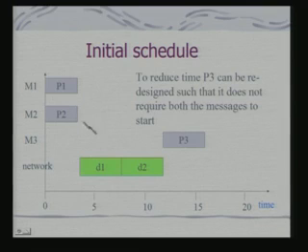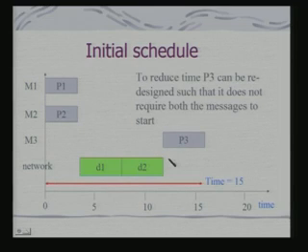Now, if this is a setup, then what will be the total time required for completion of this task? So, I can draw this. So, I can have P1 and P2 scheduled concurrently because they are on different processing elements, but I cannot schedule P3 simply because P3 can only start provided it receives the data D1 and D2. And these data will take this amount of time. Okay. So, the total execution time in this case would be 15.